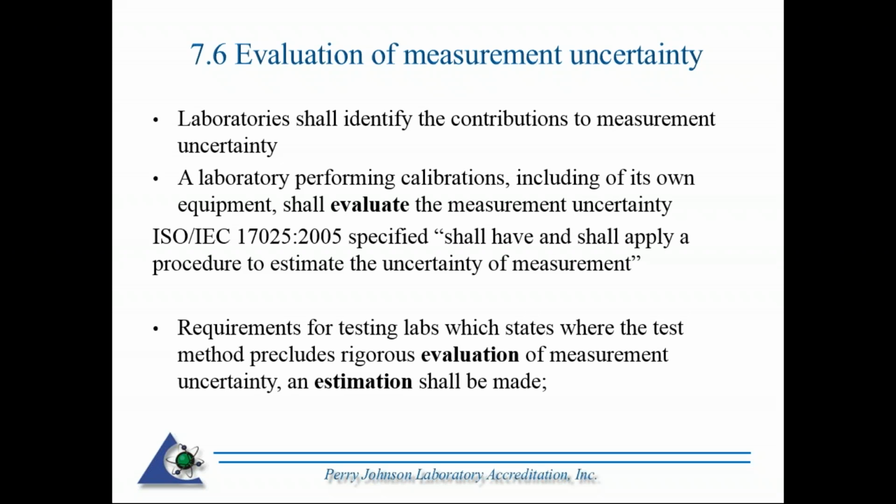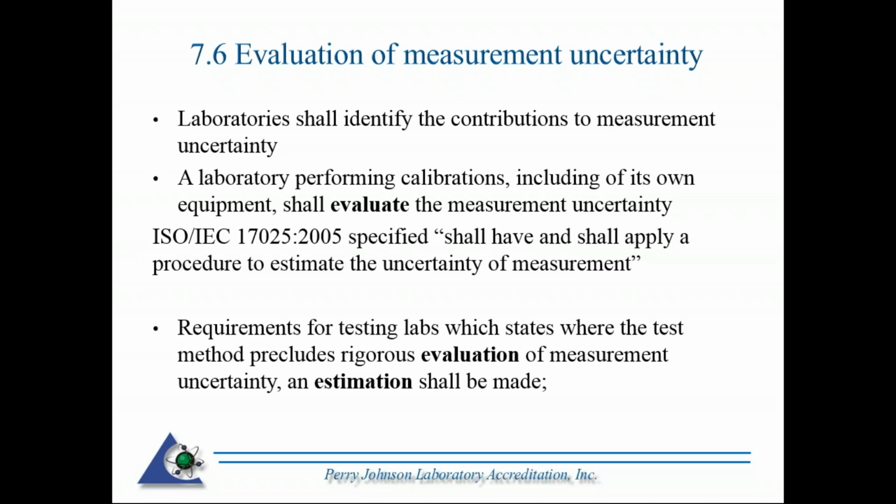With measurement uncertainty, 2005 specified you have to have a procedure and apply a procedure to estimate the uncertainty. In 2017, you can still use a procedure. There's nothing wrong with that. It's not required anymore.